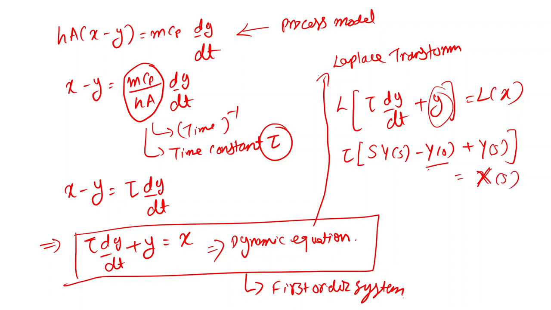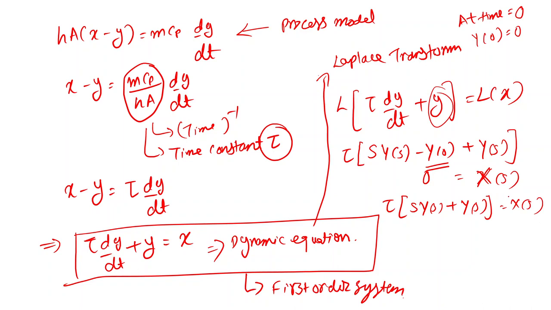And this y(0) will be 0, that is at time t equal to 0. We will be taking the output as a deviation variable, so y(0) we will consider as 0. That will give us tau s Y(s) plus Y(s) is equal to X(s).